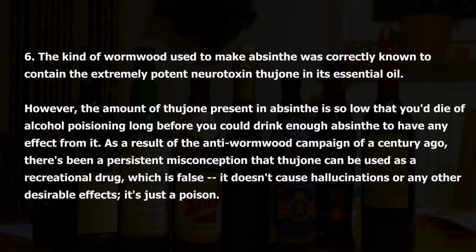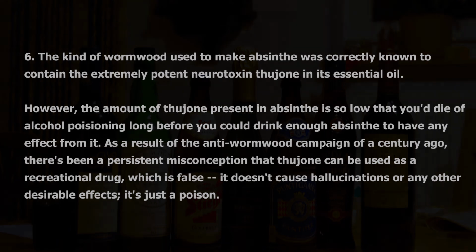6. The kind of wormwood used to make absinthe was correctly known to contain the extremely potent neurotoxin thujone in its essential oil. However, the amount of thujone present in absinthe is so low that you'd die of alcohol poisoning long before you could drink enough absinthe to have any effect from it. As a result of the anti-wormwood campaign of a century ago, there's been a persistent misconception that thujone can be used as a recreational drug, which is false. It doesn't cause hallucinations or any other desirable effects, it's just a poison.